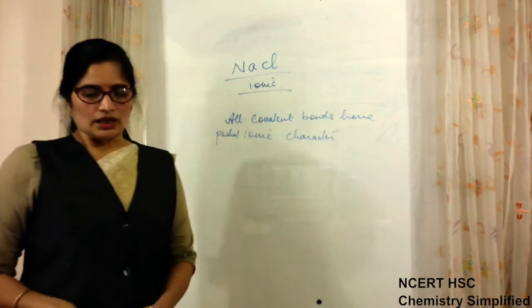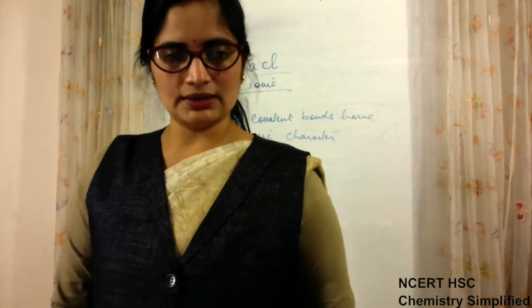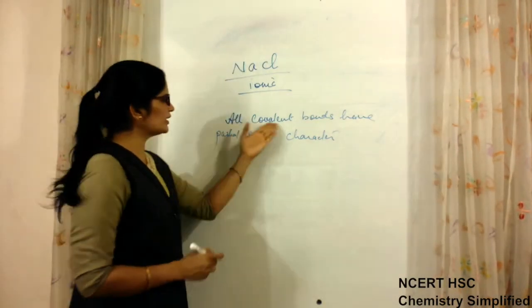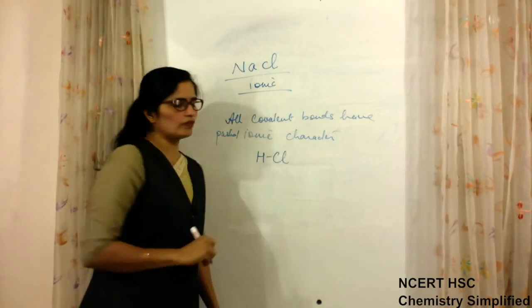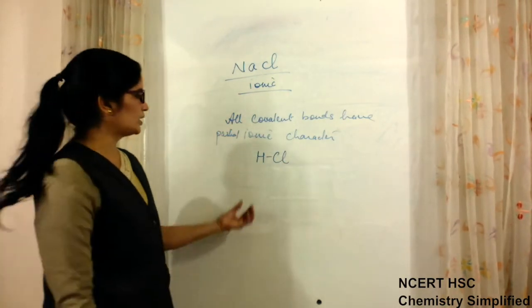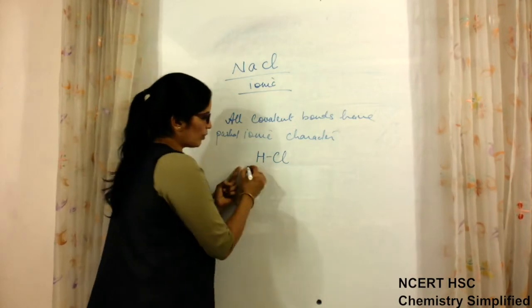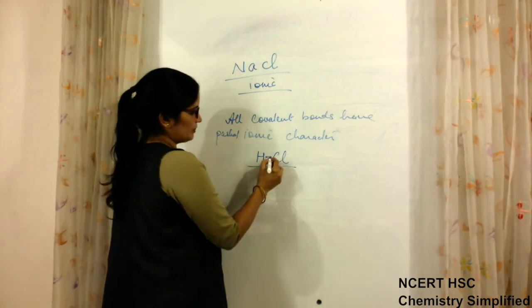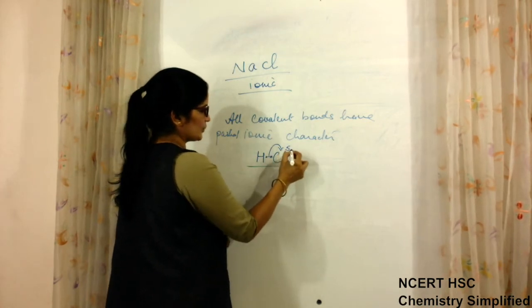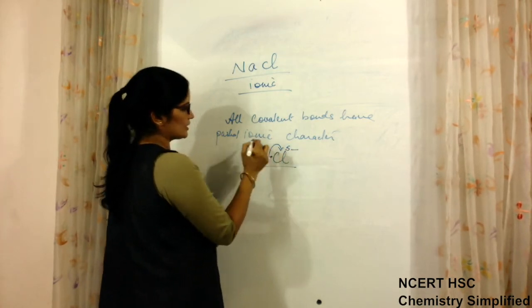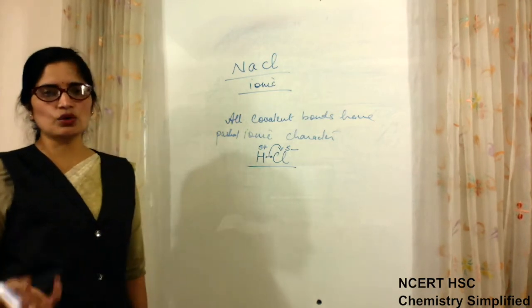Means if a bond is a covalent bond, as the bond between H and Cl is a covalent bond, a covalent bond is a bond in which the shared pair of electrons is pulled by the more electronegative atom and it acquires partial negative and the other acquires partial positive. This is a covalent bond.